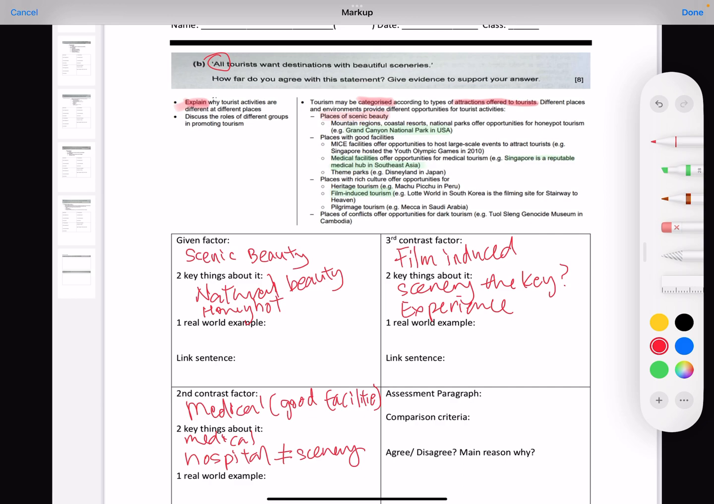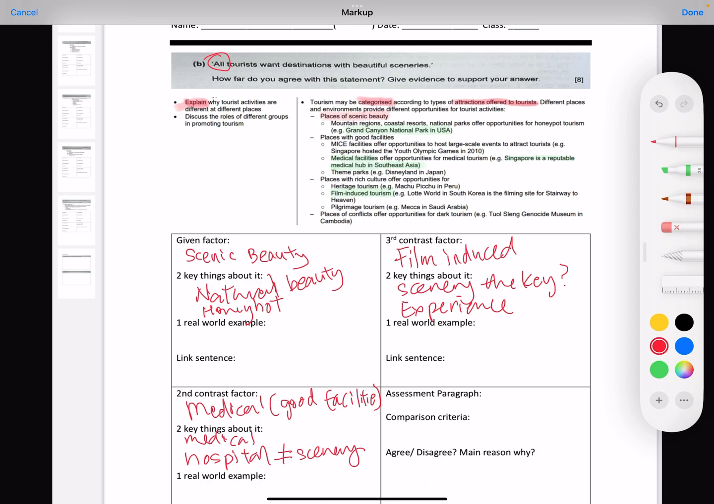So it is coincidental that the many times when you're talking about film induced tourism, unless you're in a major city itself, there will be some sort of scenery involved. But it is not the key, right? So it's very possible to have engaged in film-induced tourism without having beautiful scenery as your backdrop.